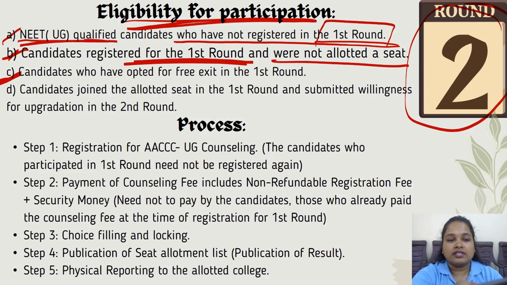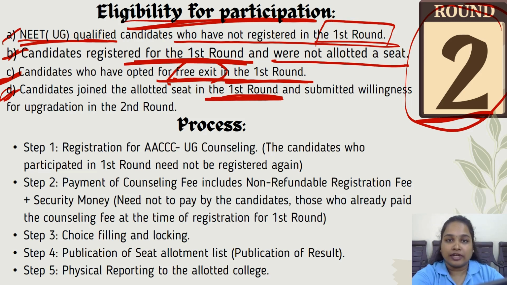Then third point is candidates who have opted for free exit in the first round. Free exit is if the candidate is not interested in the first round allotted seat, he or she can avail free exit. That is, without reporting to the college which is allotted to them, they can exit, and further the candidate will be eligible for round 2. And finally, candidates who joined the allotted seat in the first round and submitted willingness for upgradation in the second round. If you have been allotted any seat or college in the first round but you want to opt for upgradation, you will be eligible in the round 2 counselling.